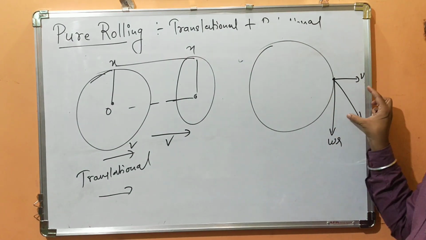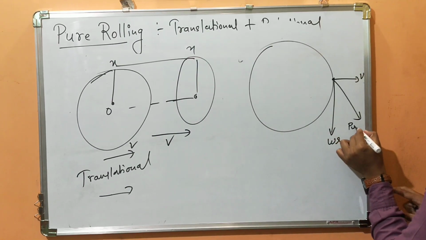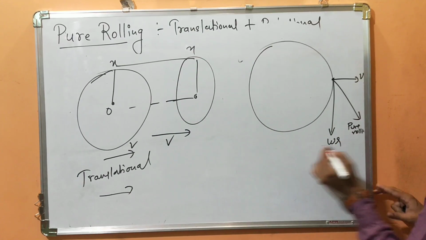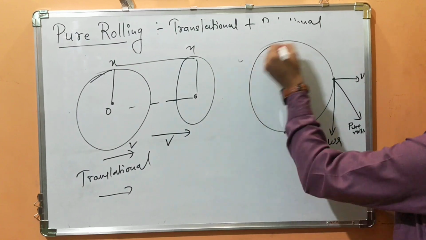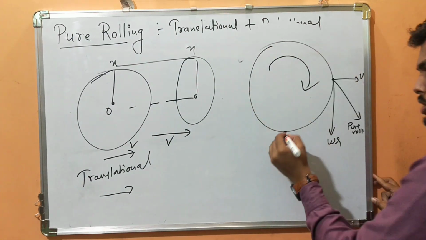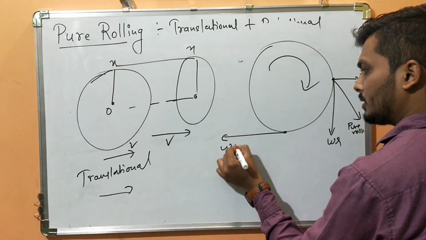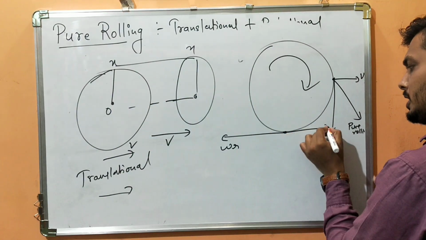You have seen how to resolve the vectors. So this is pure rolling. Got it? Now suppose the particle was here. Since it is rotating clockwise, omega r will be here. Since it is translational motion, it is in this direction.